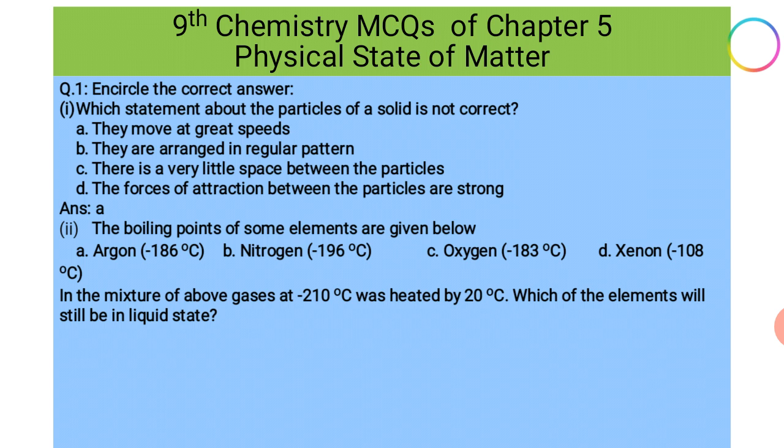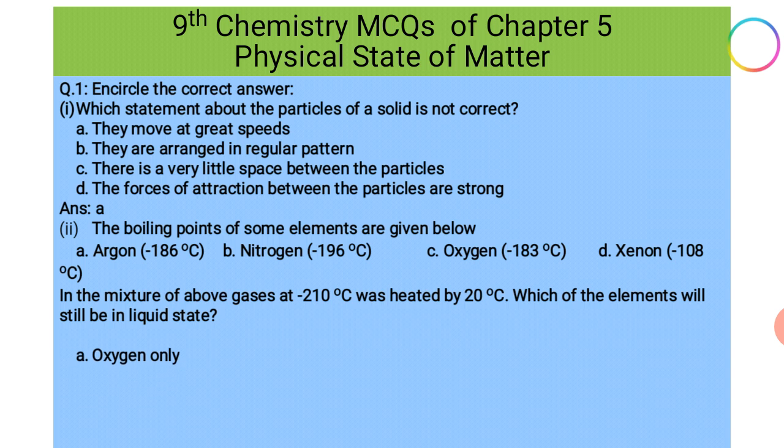So only nitrogen will be evaporated because the boiling point of nitrogen is minus 196 degrees C, which is very low. Since now the temperature is minus 190 degrees centigrade, it has not reached minus 186 or 183 or 108. That is why oxygen, xenon and argon will be in a liquid state.